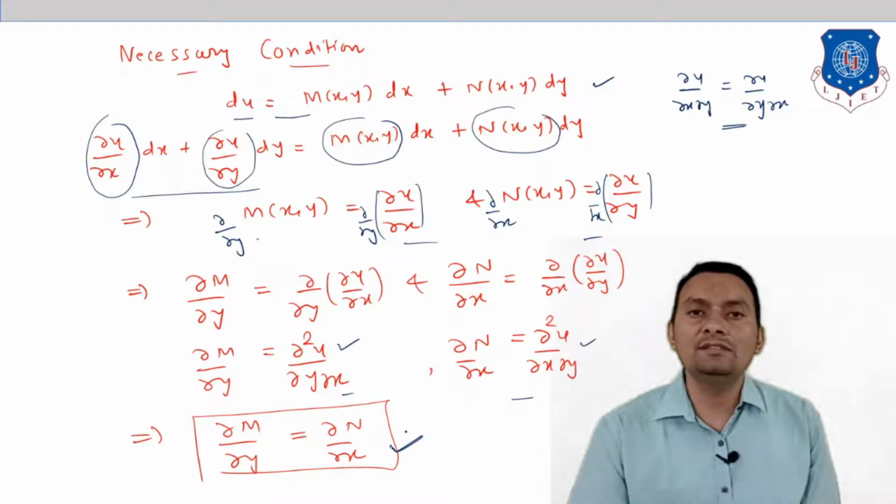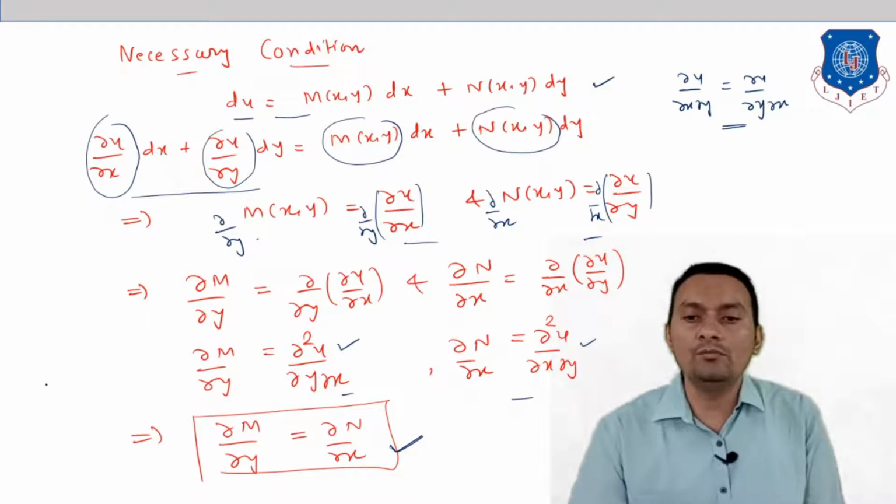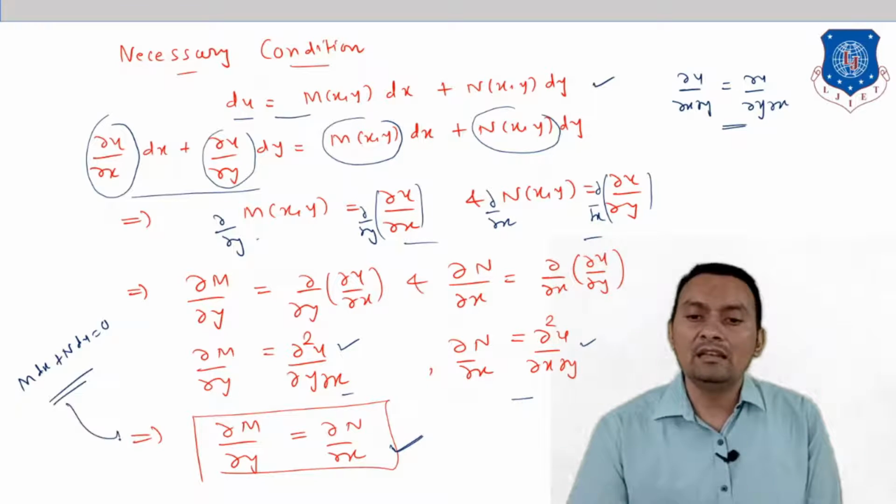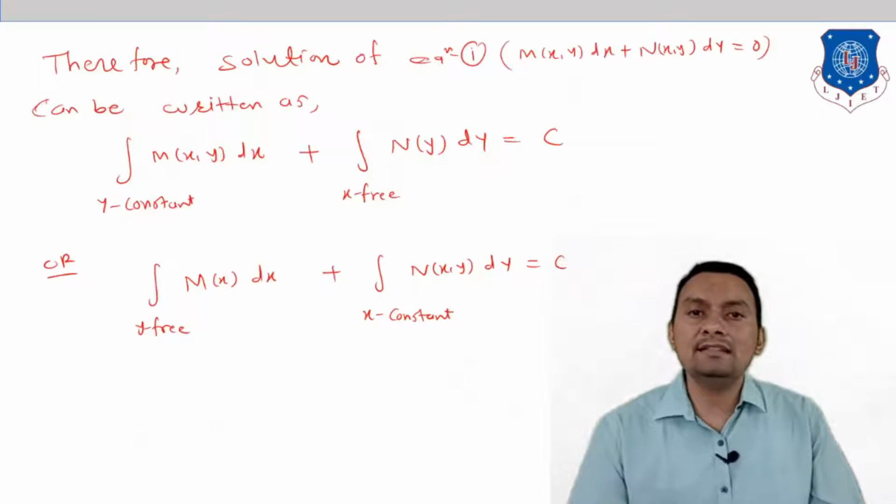So whenever we have a differential equation of the form M dx plus N dy equals 0, we can observe from this condition whether the given differential equation is exact or not. So let us see its solution. If it is exact, then what will be the solution? Its solution is defined by the integration of M(x,y) dx with y constant, plus the integration of those terms of N that are free of x, dy, equal to 0.